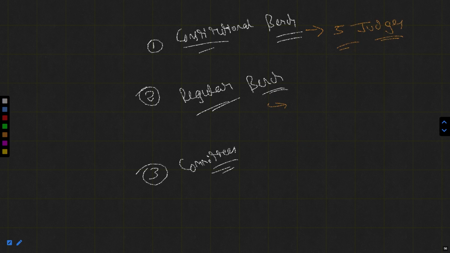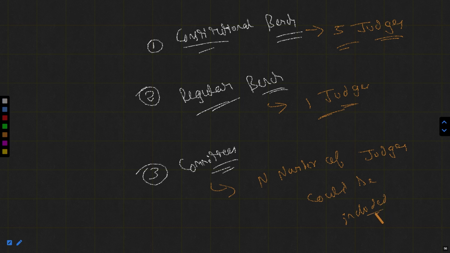In the regular bench, there may be 1 judge also. Thereafter the committees, where any number of judges could be included. There is no fixed criteria for the number.